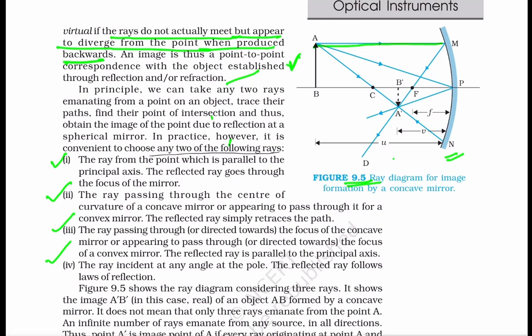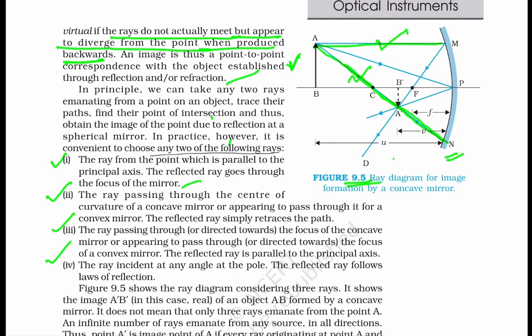The reflected ray goes through the focus of the mirror. Second, the ray passing through the center of curvature of a concave mirror, or appearing to pass through it for a convex mirror. The reflected ray simply retraces the path. So the second ray we can take is the ray passing through the center of curvature. And in this case, the ray after reflection simply retraces its path.